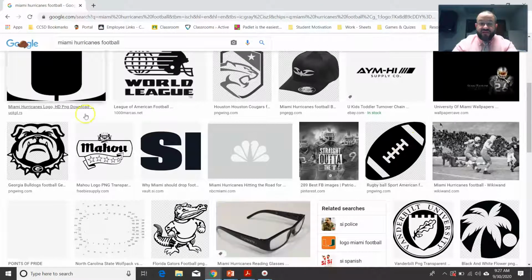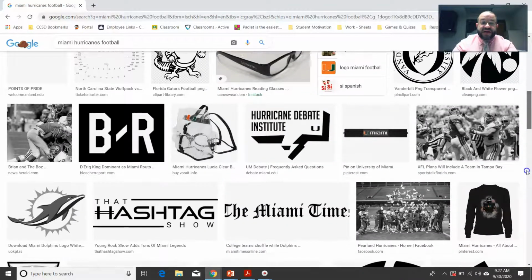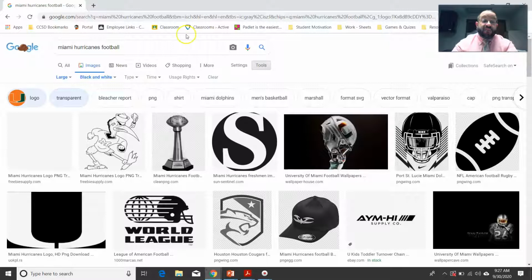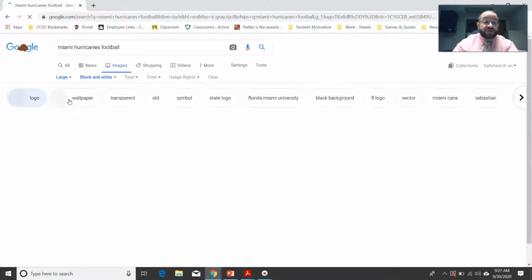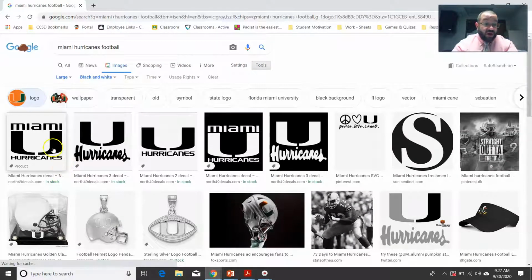You can see a football icon. I don't know what Georgia Bulldogs have to do with anything, so black and white's not giving us a whole lot. There's not a lot of black and white logo images with the transparent background. Maybe if I take away the word transparent, there we go. I can now see some more stuff in black and white there. I hope you kind of get the idea from that.